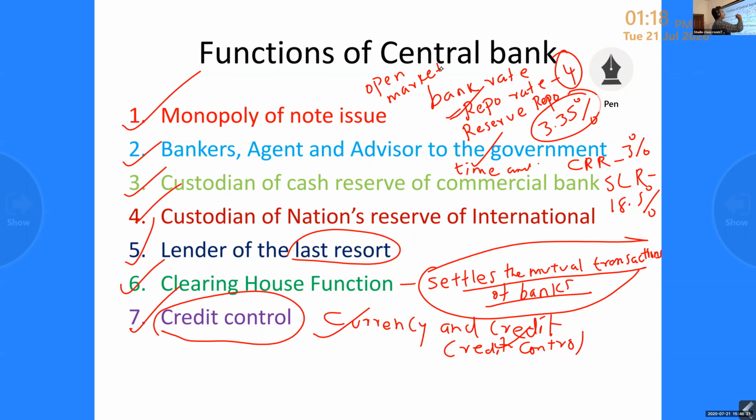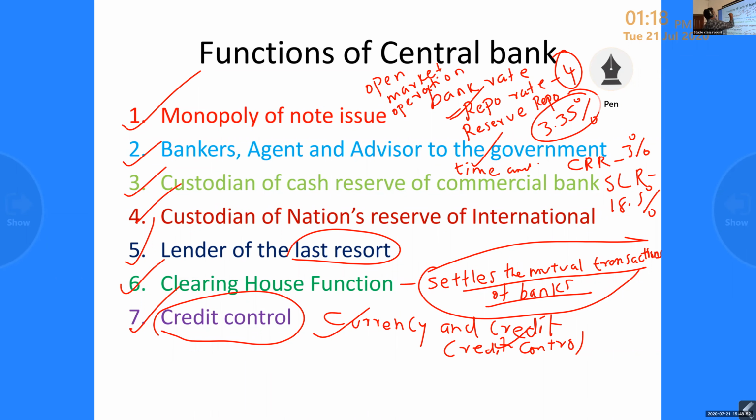We can control the volume of credit. Open market operation means sale and purchase of government securities. Through that way we can control the volume of credit. If the bank wants funds, through sale we will get funds; otherwise, through purchase.